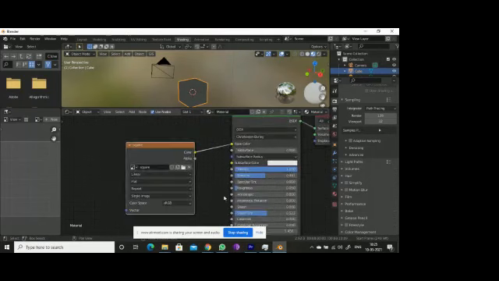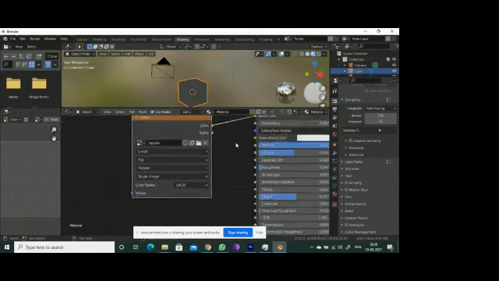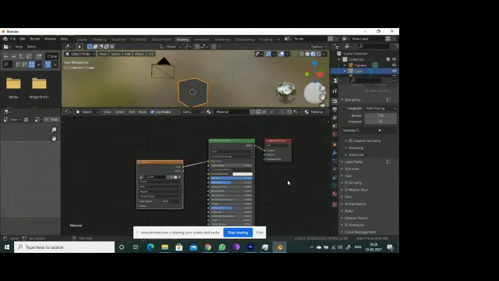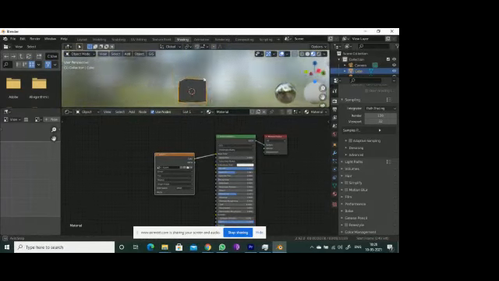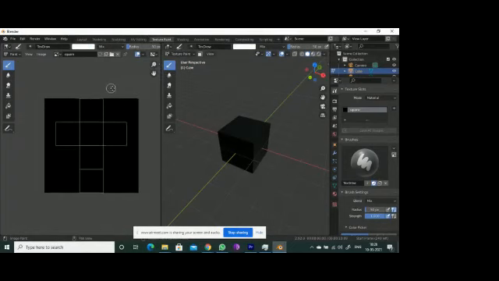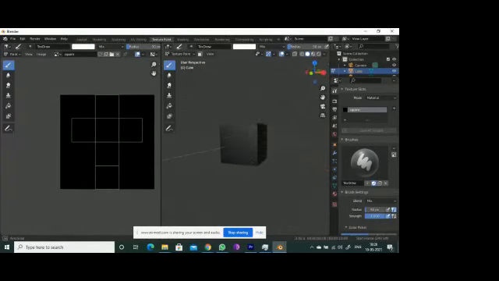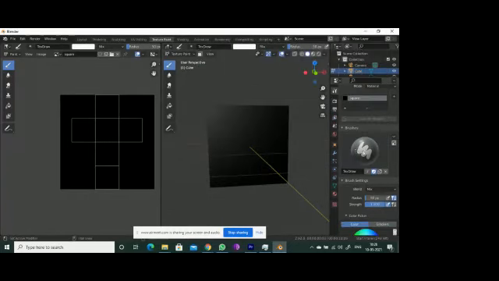So here you need to see that the color space is sRGB, and here it is non-color, raw. These will be applied when you go for normals, highlights, and some other kinds of texture properties or material properties. So this is in black color, and our image is also in black color.